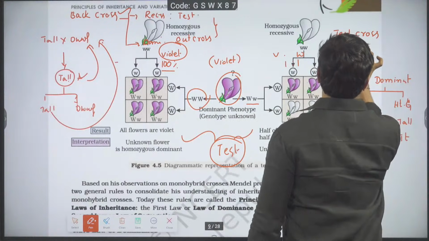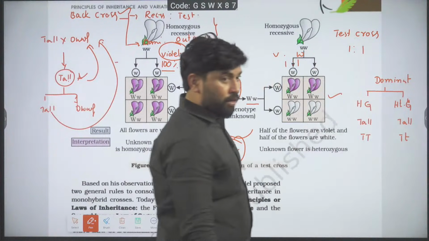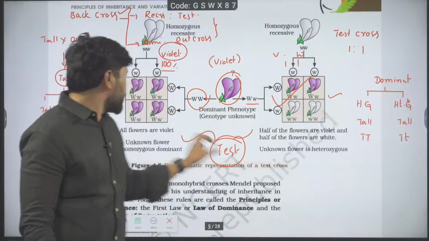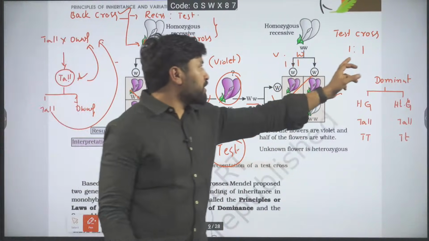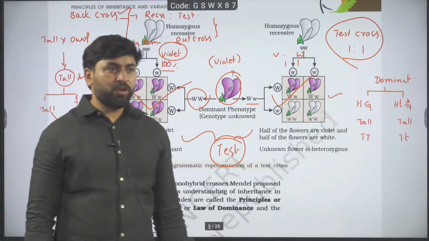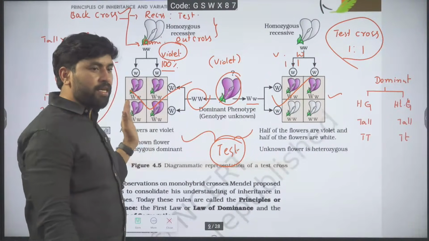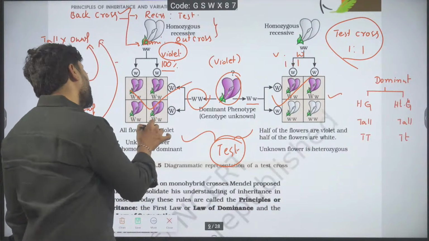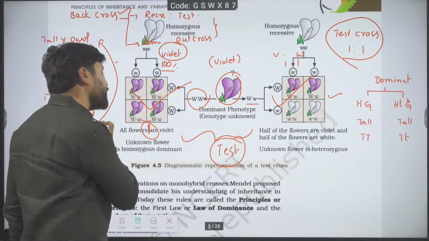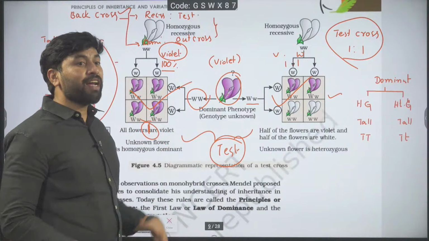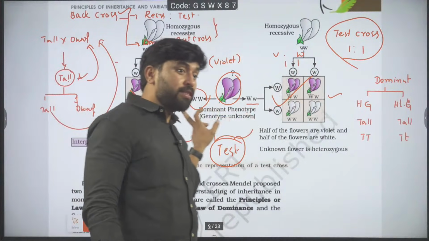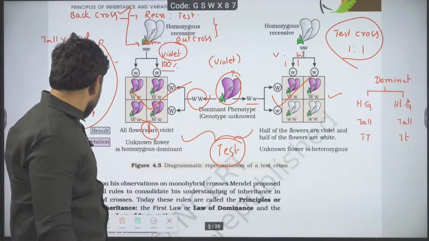That's about this one. Remember, most commonly we are going to think what is monohybrid test cross ratio. Test cross ratio, it should be 1:1. You said test cross is this one, this is also test cross, but here you are saying it is test cross ratio 1:1. Why don't you consider here? Here there is no ratio. Keep it in mind. Only one. If they are asking ratio of the test cross, you have to give 1:1. But this is also a result of test cross.